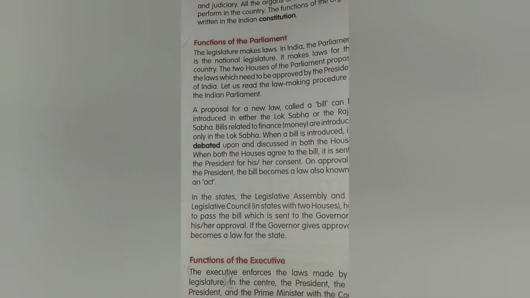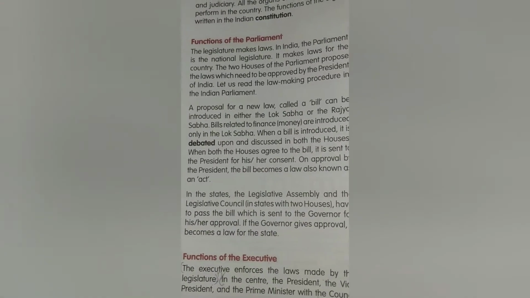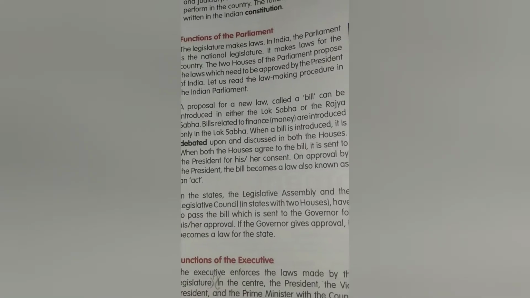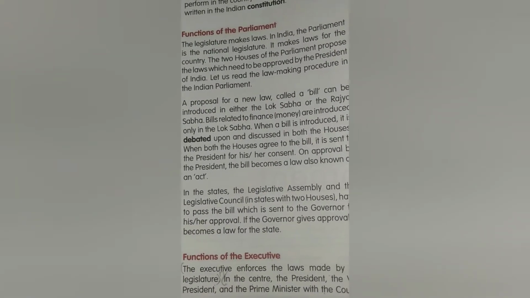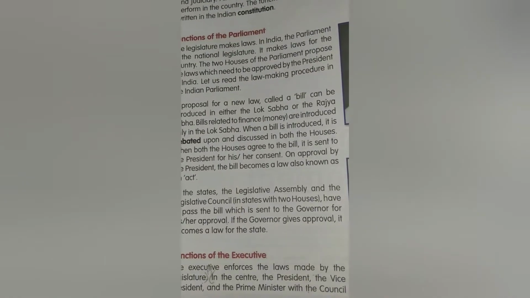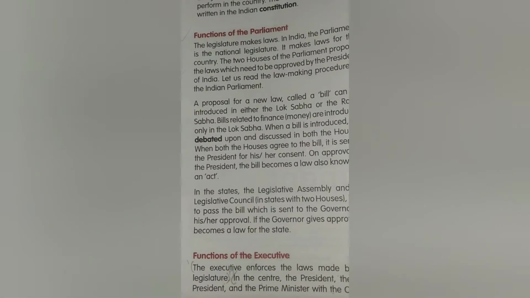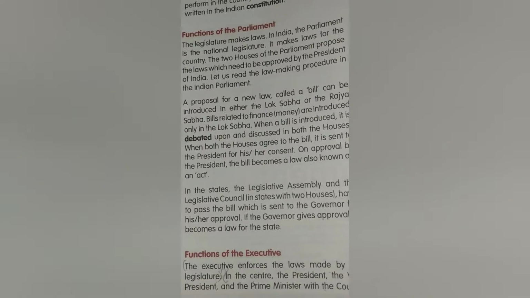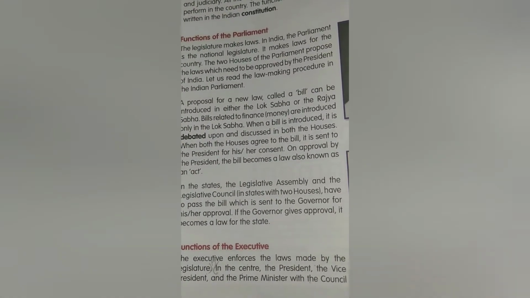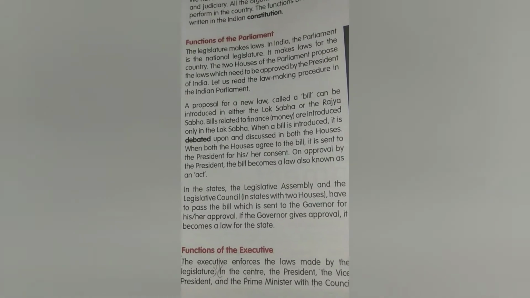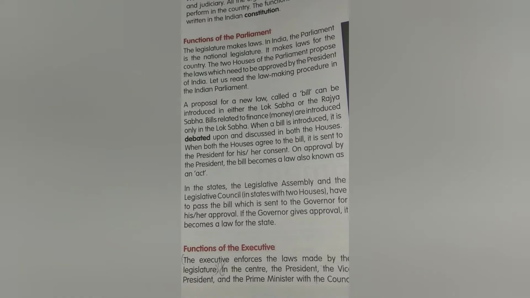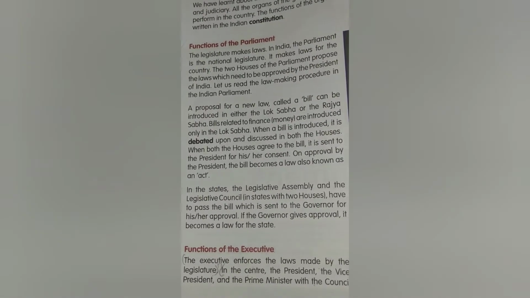In states, the Legislative Assembly and the Legislative Council, in states with 2 houses, have to pass the bill, which is sent to the governor for his or her approval. If the governor gives approval, that means he says yes, he agrees, it becomes a law for the state. Okay, now you understood?